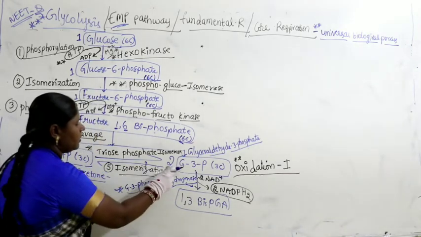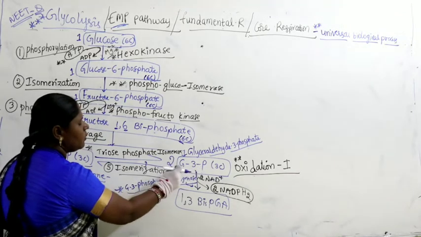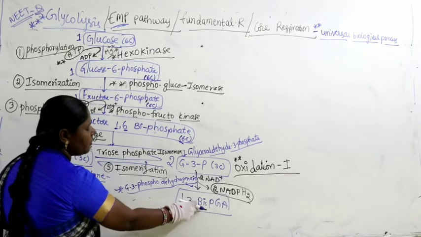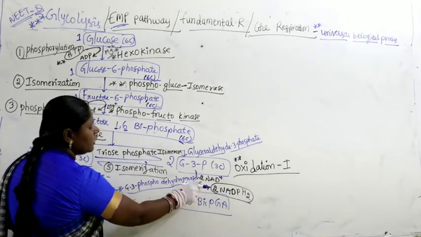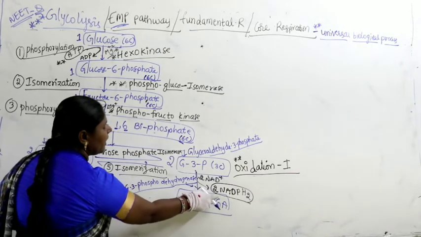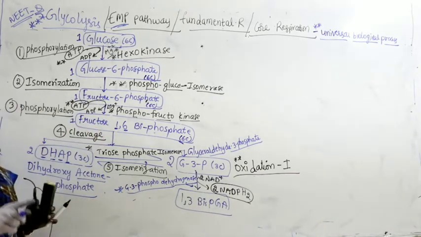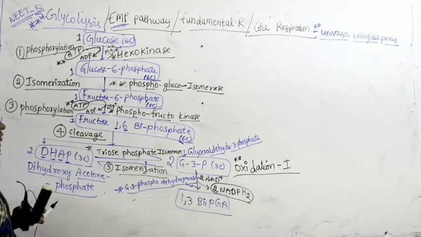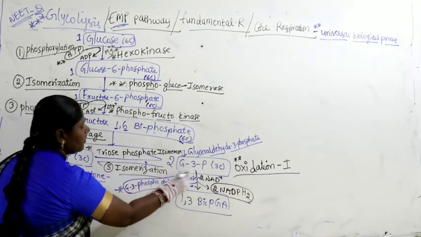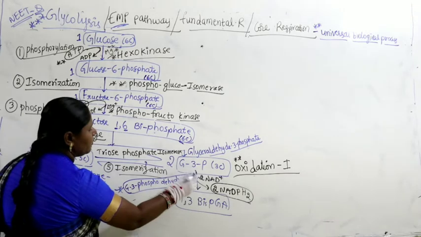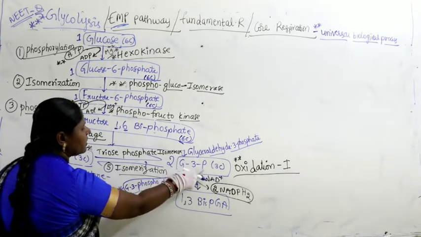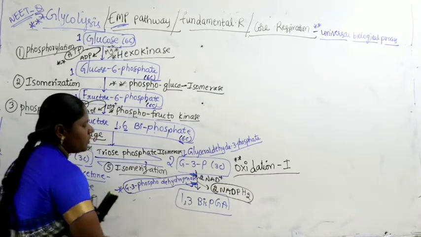So I am writing here 2 G3P, 2 glyceraldehyde 3-phosphate converts into 1,3-bisphosphoglyceric acid, and 2 molecules of NAD plus get converted into 2 NADPH2, meaning 2 molecules of NADPH2 are produced, right. So this is the name of the enzyme for this. What is G3P? Glyceraldehyde 3-phosphate converts into 1,3-bisphosphoglyceric acid.